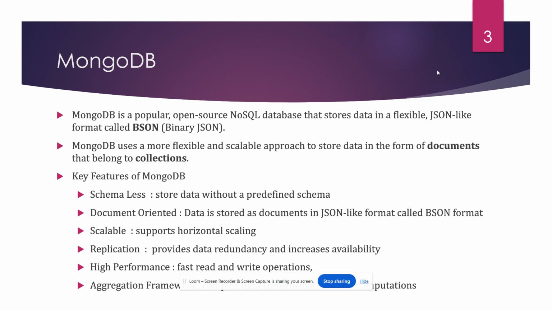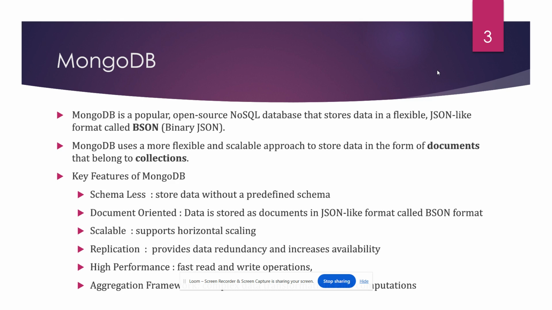In SQL, we store the data in the form of rows and columns, whereas in MongoDB, we store the data in the form of documents and collections. In some of the next slides, we will have a comparative study of MongoDB and MySQL.